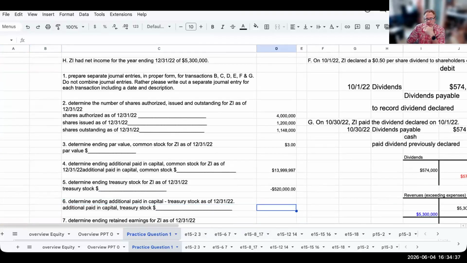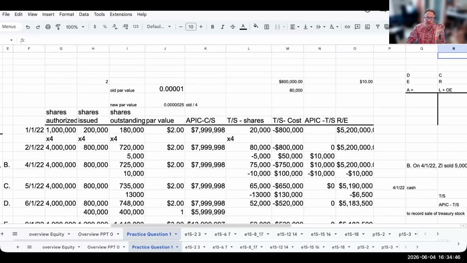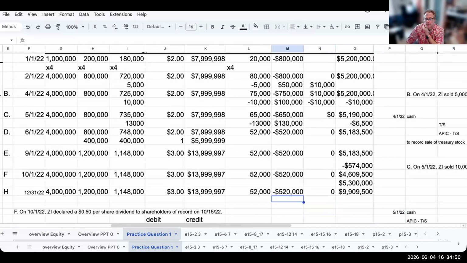Okay. Additional paid in capital treasury stock, this is going to be 0 because we blew through it earlier. So the additional paid in capital, because we had the losses on the sale, so the additional paid in capital treasury stock is going to be at 0.